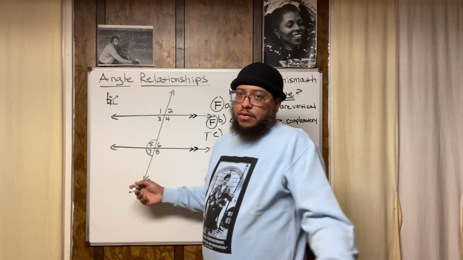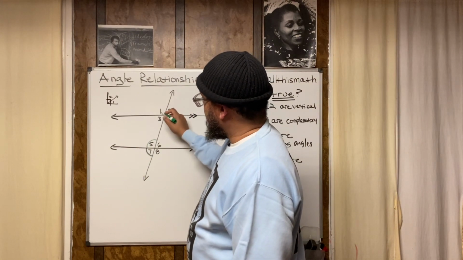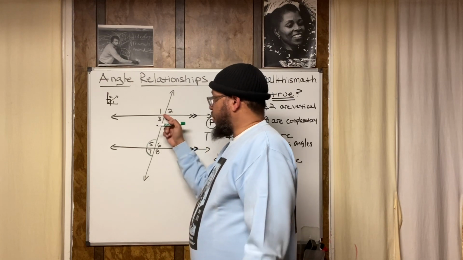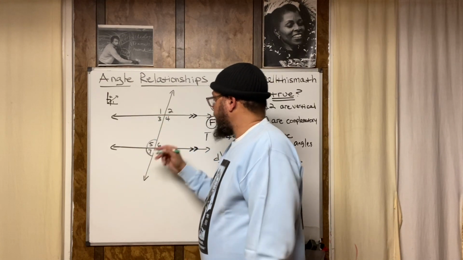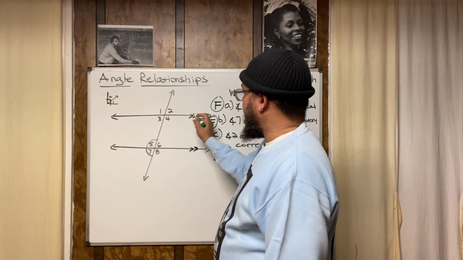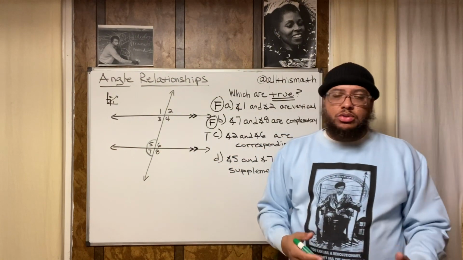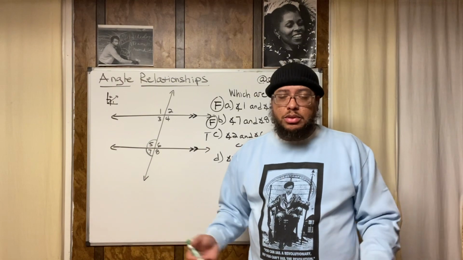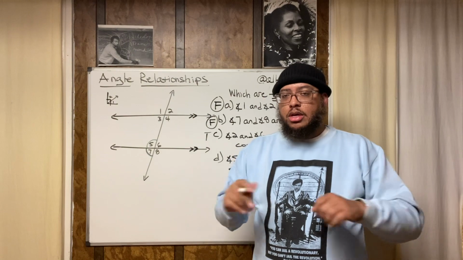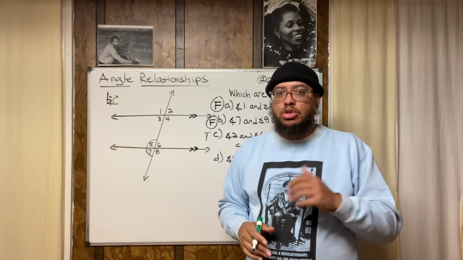Same thing with angle 1 and angle 3. Angle 1 combined with angle 3 form this straight line, so you can almost act like this part of this line isn't even here. Same thing with angle 2 and angle 4, they form a straight line. 6 and 8 form a straight line. Whenever two angles, or sometimes 3 or 4 angles, come together and combine to form a straight line, those angles are supplementary.